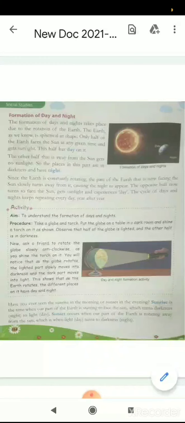So basically, day and night occur because, as we know, the earth is spherical in shape. When a particular area of the earth faces the sun, it has day, while on the other hand, the dark part of the earth suffers the night.